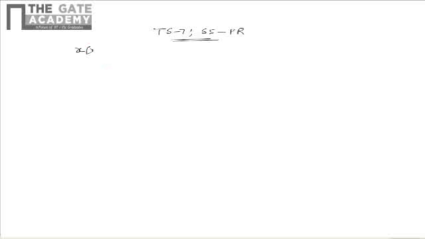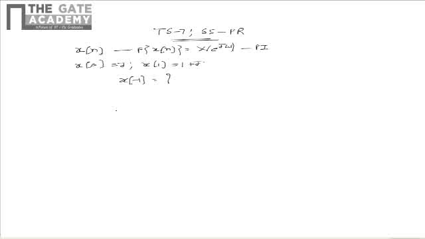As per the question, there is a discrete time signal x of n whose Fourier transform is given as X of e power j omega. It is given that X of e power j omega is purely imaginary. The signal x of n has value j at the instant n is equal to 0, and at n is equal to 1 its value is 1 plus j. We need to find the value of the signal at n is equal to minus 1.